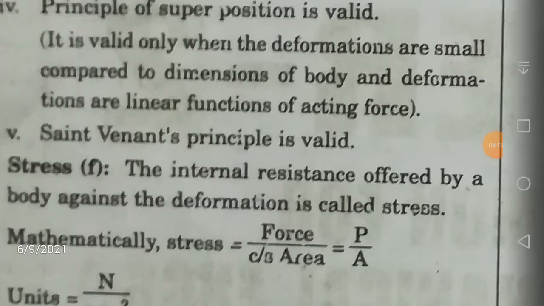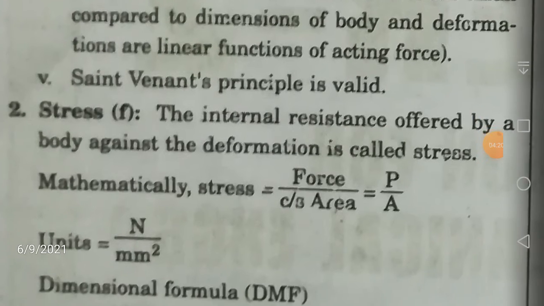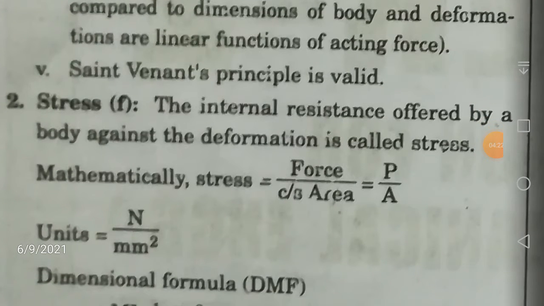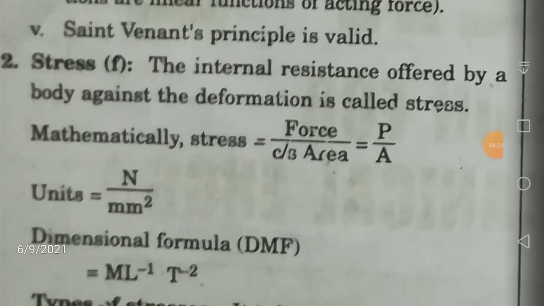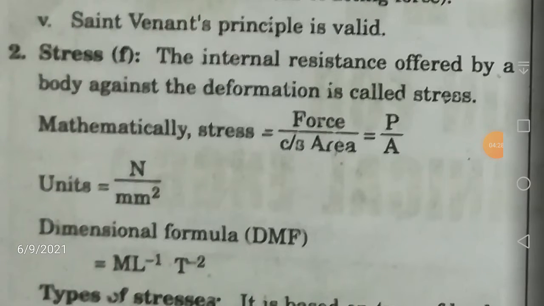Now, Saint Venant's principle is valid. What is this principle? There is a theory of failure called Saint Venant's theory, also called the maximum principal strain theory. We will discuss that afterwards, but it is related to strain. Now comes stress. What is stress? The internal resistance offered by a body against deformation is called stress. For example, you are applying a load of, let us say, 1000 newtons or 1 kilonewton.